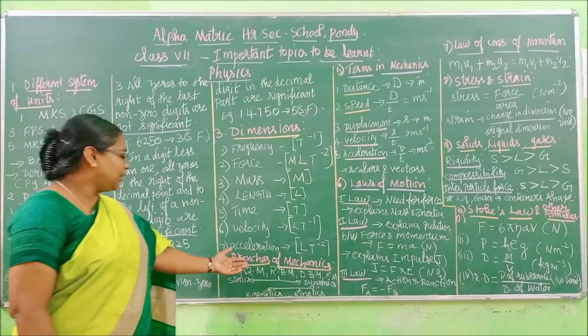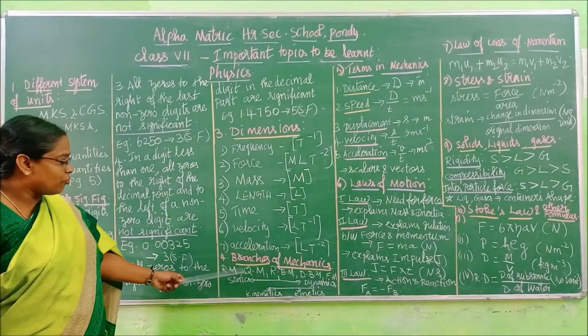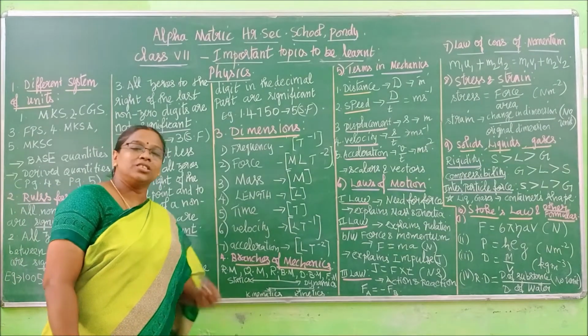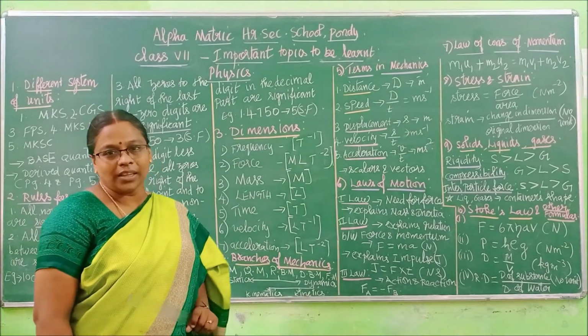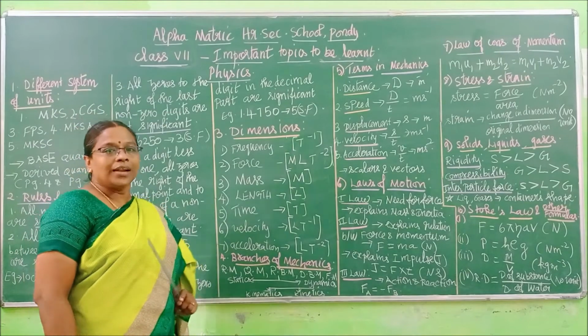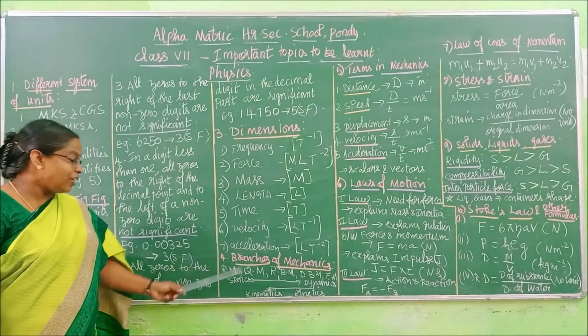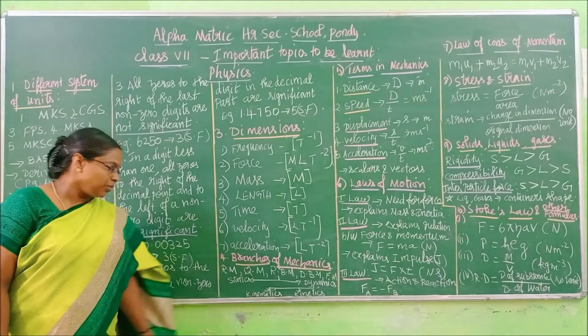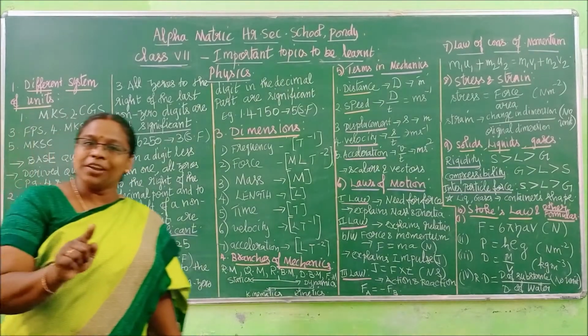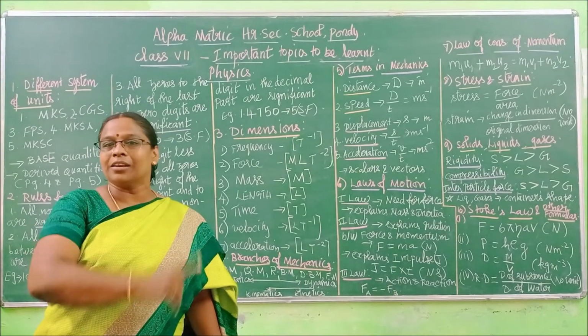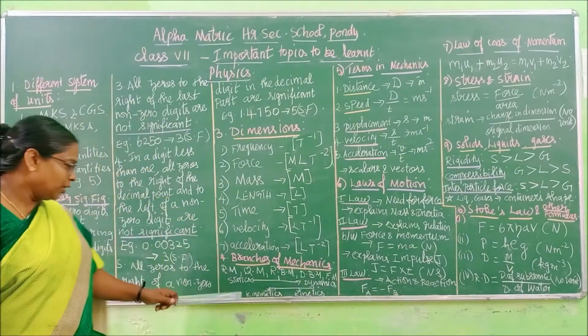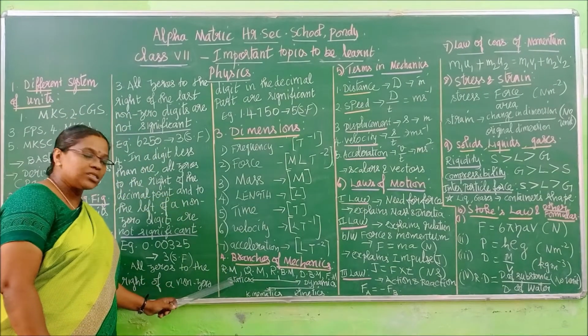Okay children, next we have branches of mechanics. This flow chart is in your book, page number 13, I think. Take that and see; I have written it in a shorter form here. We have 5 branches of mechanics. Pause the video, take the book, page number 13 and return to the video. What is the first branch?